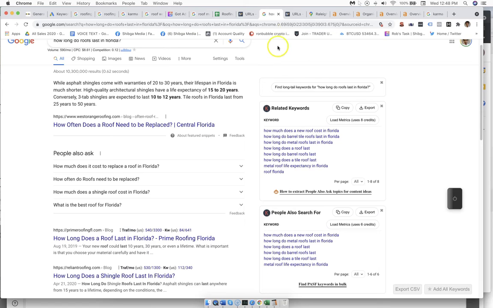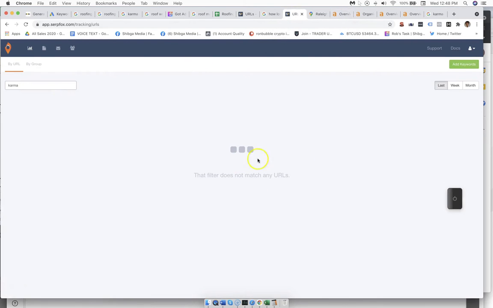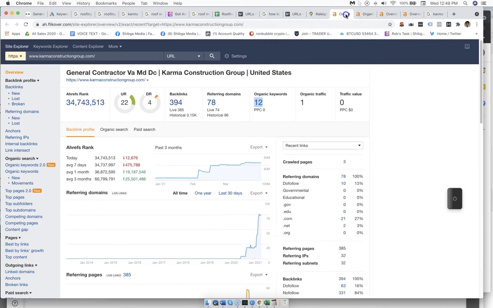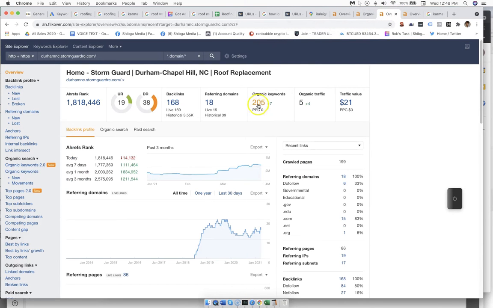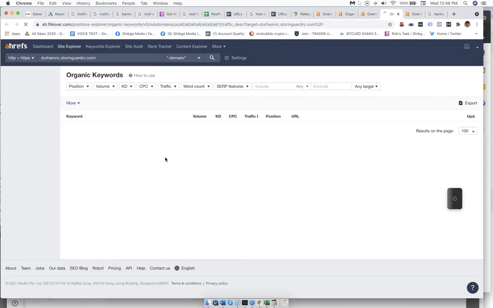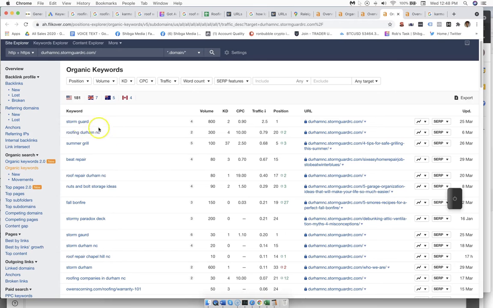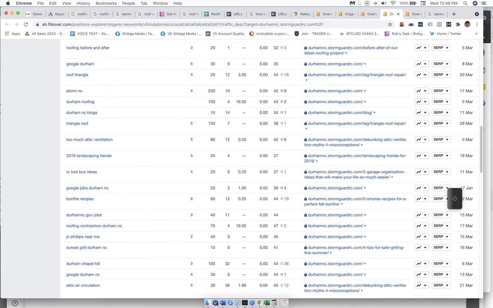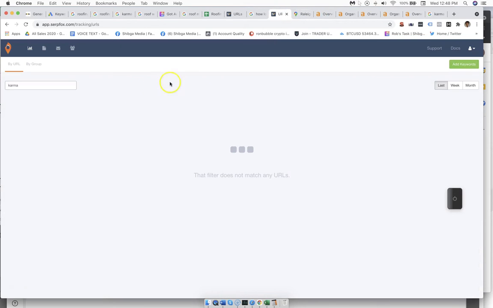Since our Surffox is getting set up and still populating all the keywords we're going to be targeting, I'm just showing it to you in Ahrefs, which is another tool. Currently, we just have keywords with our brand name, Karma Construction, Karma DC, Group Karma, etc., for these variations. But what we would like to happen is to start targeting a lot of the nearby areas, like roofing Durham, roofing Raleigh, and all the areas nearby. We're going to be putting a lot of those cities in there, and you'll be able to see that in the Surffox.